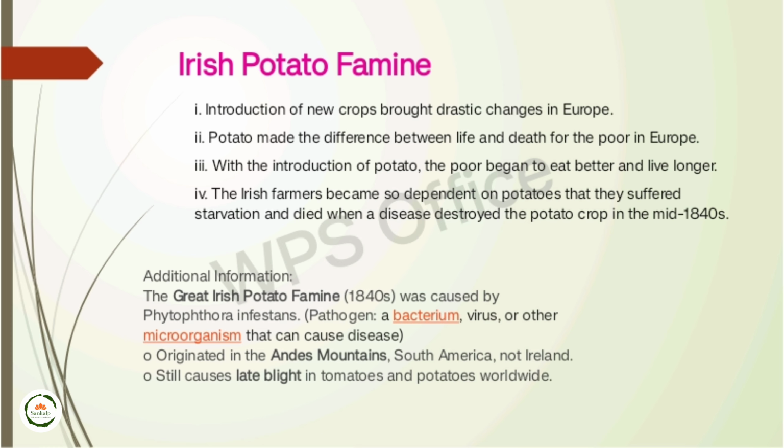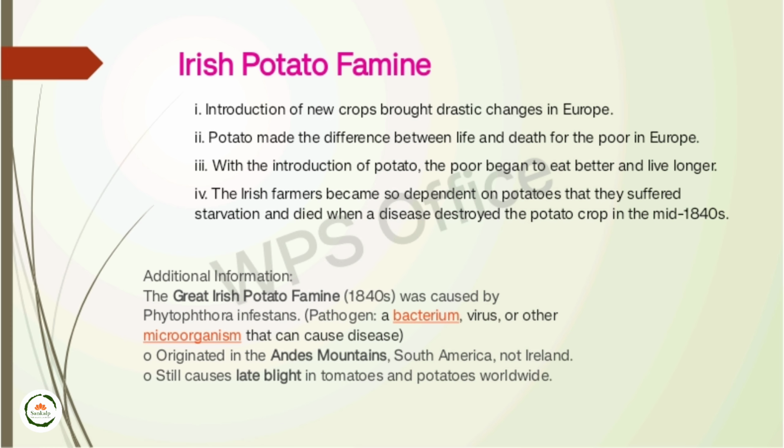The poor people in Europe depended on the potato, because potato had become a very common food for them. When a disease destroyed the potato crop in the mid 1840s, the people who depended on the potato for food faced different kinds of problems. This originated in the Andes mountains of South America, not in the island area. So this is a very important question: the Irish potato famine, famine meaning scarcity of food.